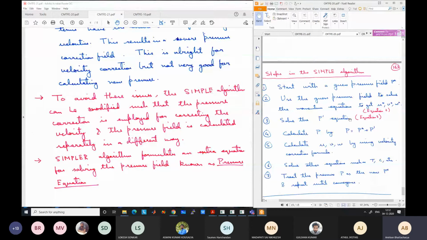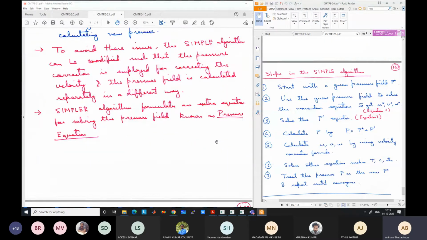Now the question is how to get this pressure equation, how to directly get the pressure from the continuity. Because there is no pressure term in continuity, how do we get this pressure equation? That was the main bottleneck, if you remember our previous discussion also. The main bottleneck in solving the flow equations is that there is no pressure term in the continuity. So how to get information about the pressure from the continuity? Some strategy needs to be developed for that. Let us see what strategy has been developed: to modify the continuity to include pressure terms.